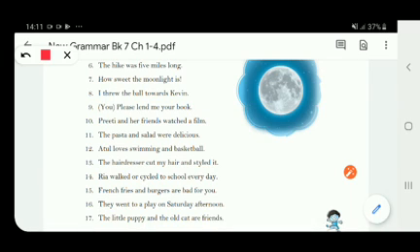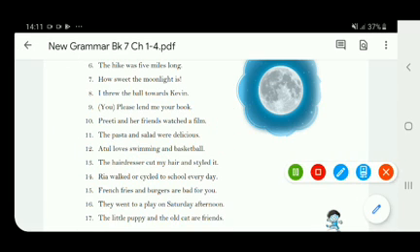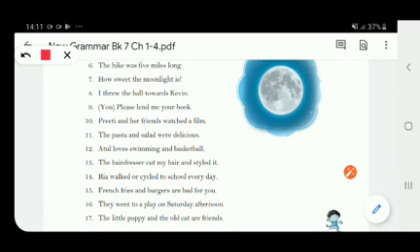So Atul is the subject, loves swimming and basketball is the predicate. 13th one, the hairdresser cut my hair and styled it. The hairdresser is the subject, cut my hair and styled it is the predicate part.